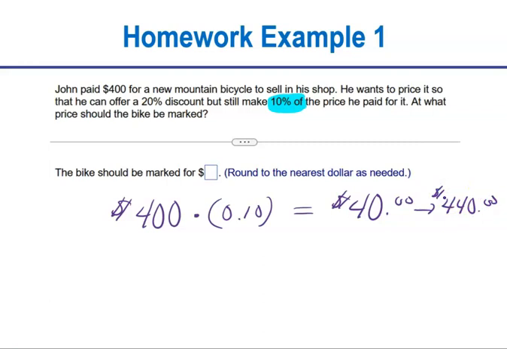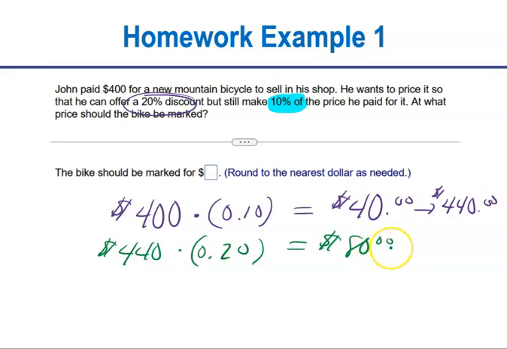Okay, well now we want to mark that up an additional 20% so that later on, when John has a sale, he can mark it off 20%, but he still makes 10% profit. He still gets at least $40 profit on the bicycle that he sells for $440. So now we're going to move on to calculate the 20% of not the 400, but of 440. So I take my 440 and I multiply that by 20%, or 2/10 or 20 hundredths. And we know that's going to be $80, right?